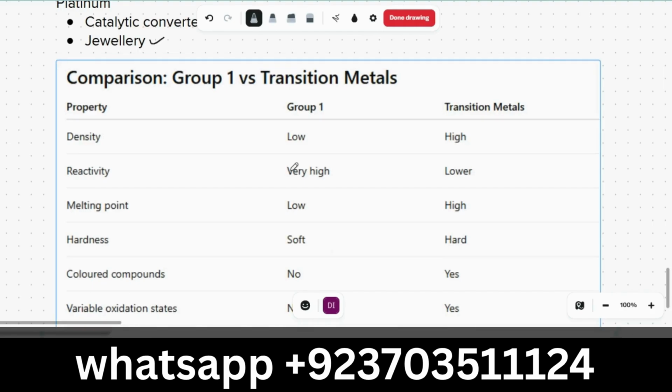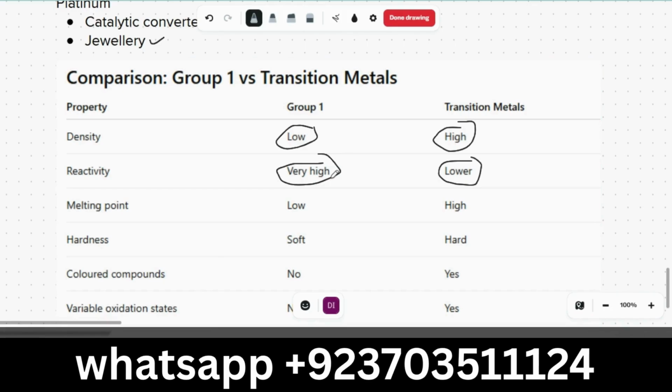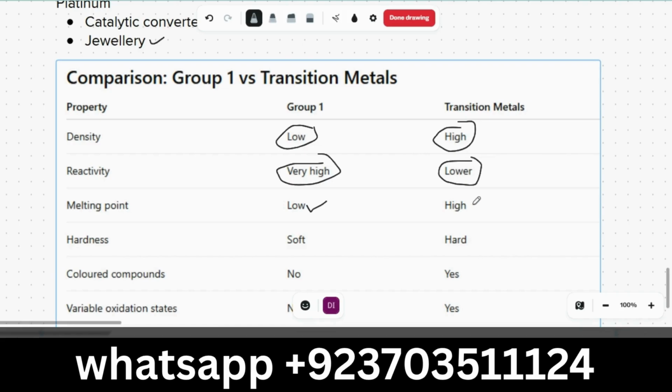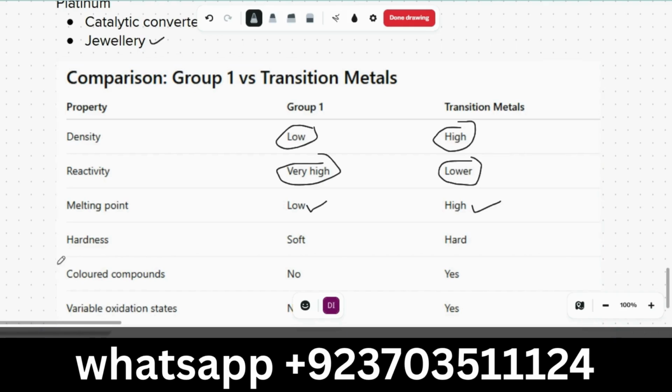Comparison of group 1 versus transition elements. Density: group 1 has low density, whereas transition metals have high density. Reactivity is very high in group 1, and transition metals compared to group 1 elements react slowly. Melting point: group 1 has low melting point, whereas transition metals have high melting point. You can see iron has a high melting point.